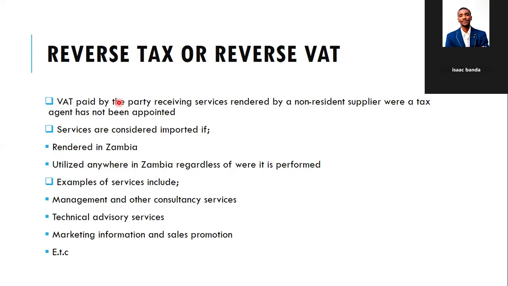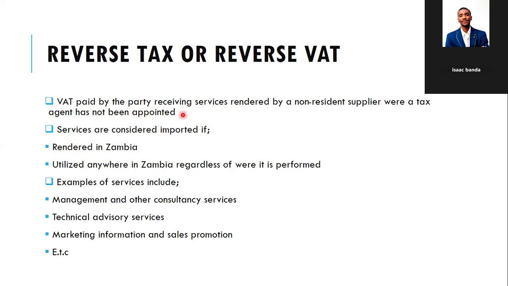All right. So reverse tax or reverse VAT. This is VAT which is paid by a party receiving services rendered by a non-resident supplier where a tax agent has not been appointed. So reverse tax is where a company is receiving services from a non-resident company.